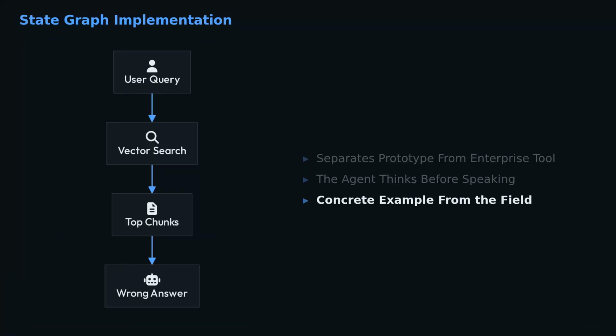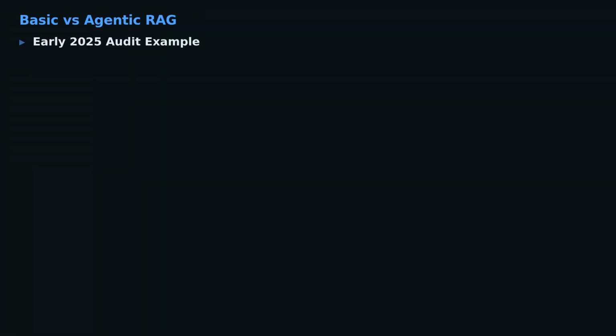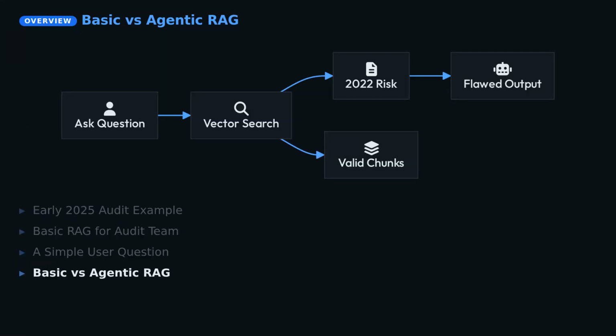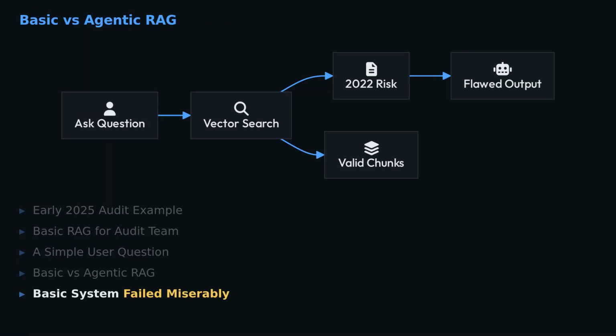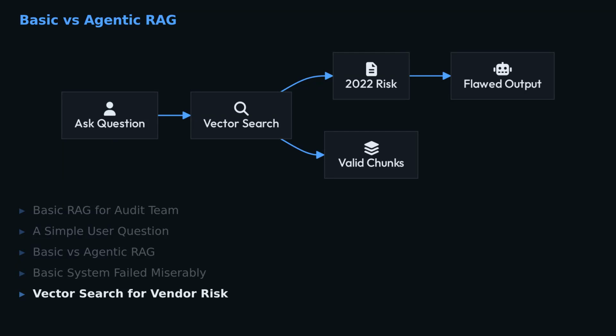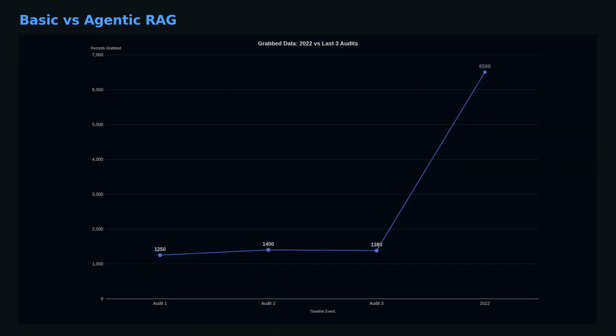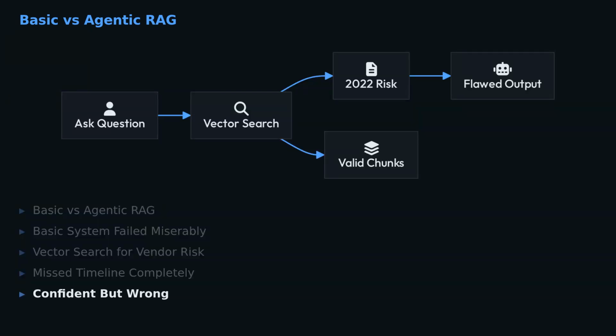Let us see this in action with a concrete example from the field. In early 2025, an enterprise deployed a basic RAG chatbot for their audit team. A user asked a simple question: which 5 vendors had the highest risk across the last 3 audits? The basic system failed miserably. It performed a vector search for vendor risk. It pulled the top 5 chunks containing those words, but it missed the timeline completely. It grabbed risk data from 2022 instead of the last 3 audits. The answer was confident, but wrong.